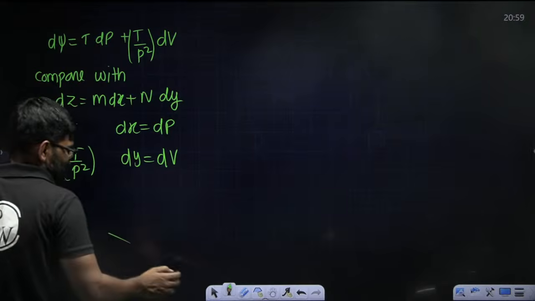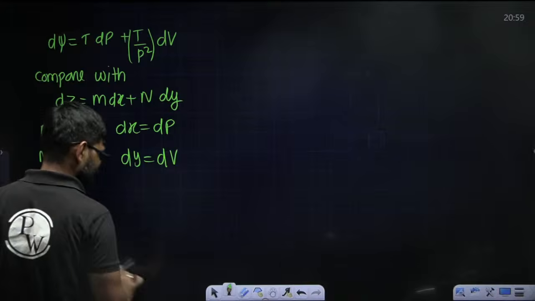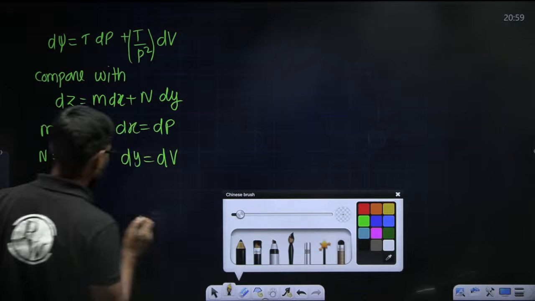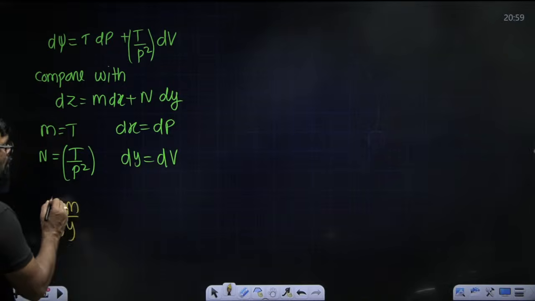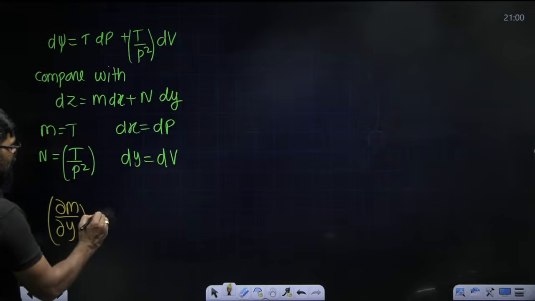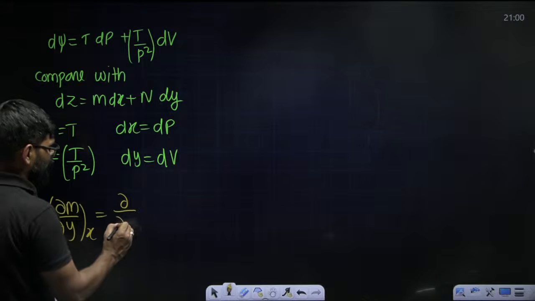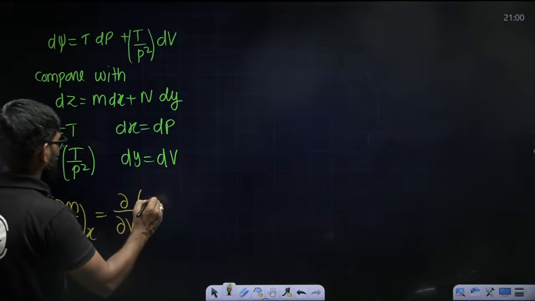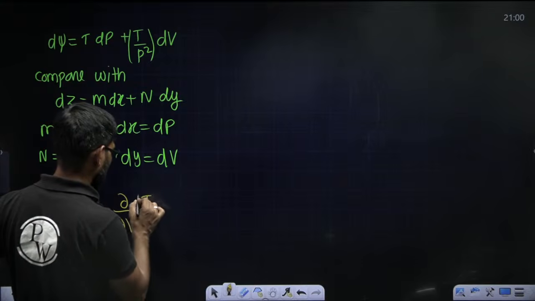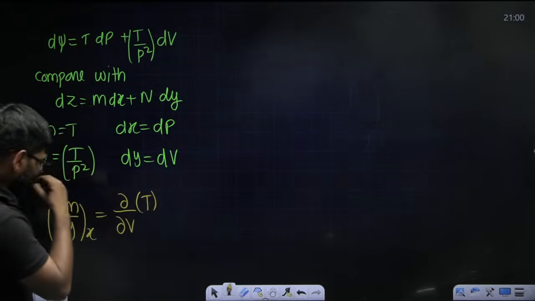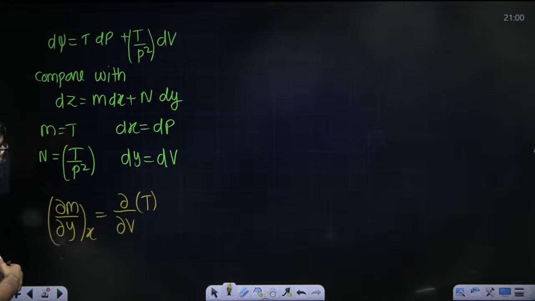Right. So just calculate dou M by dou y at constant x, which is dou by dou T of P T at constant P, right?